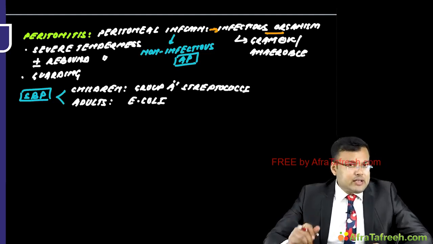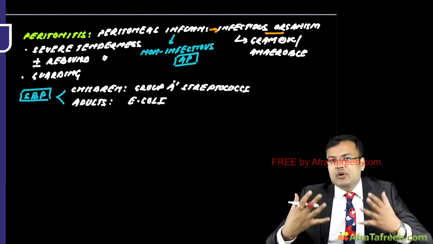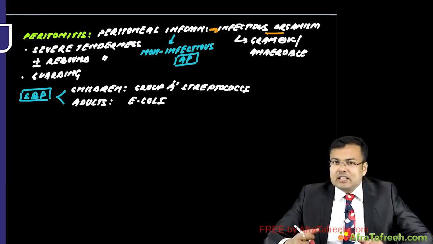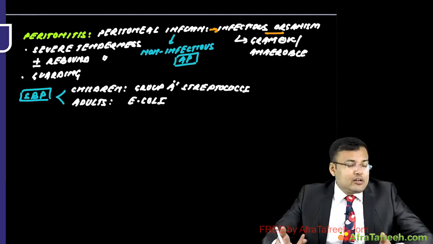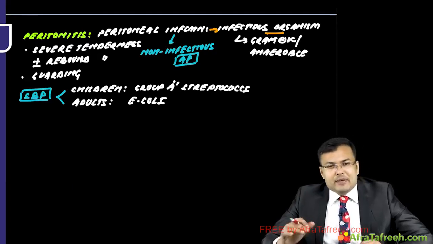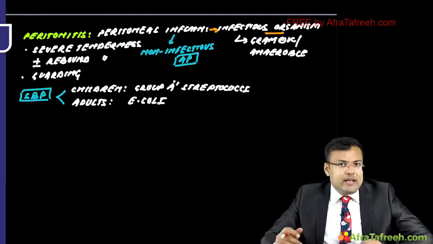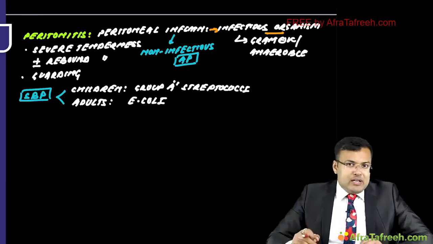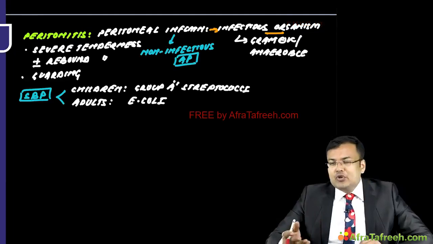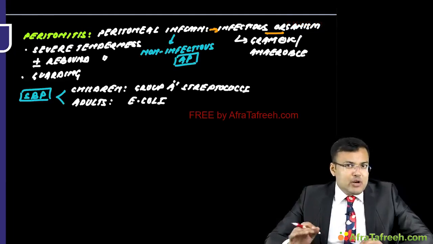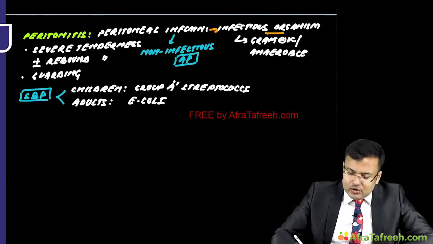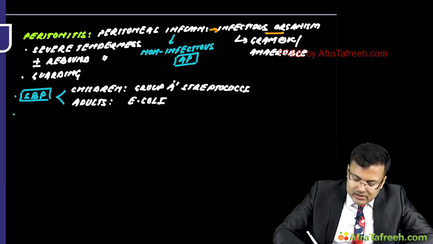There is a second situation in some of the patients who are having CRF, chronic renal failure, and if they cannot afford renal transplantation, and they cannot afford hemodialysis also, if the patient is on chronic ambulatory peritoneal dialysis, what we do is insert a peritoneal catheter for peritoneal dialysis. There is one organism which is going to produce slime, and that organism colonizes the catheter. What is that organism? Staph epidermidis. So peritonitis can also occur in patients of CAPD.